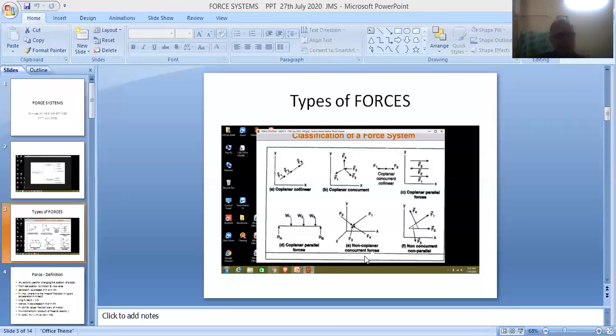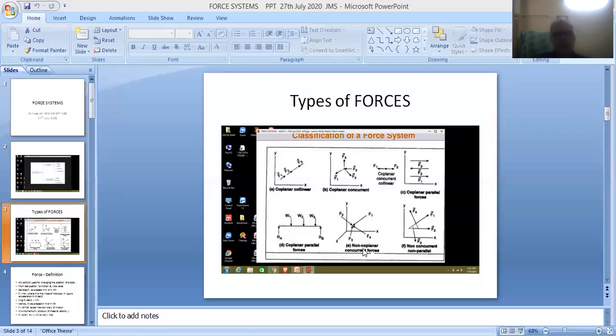They are meeting at one point, called concurrent forces, but they are not lying in the same plane, called non-coplanar forces. So both these aspects put together are referred to as non-coplanar concurrent forces.